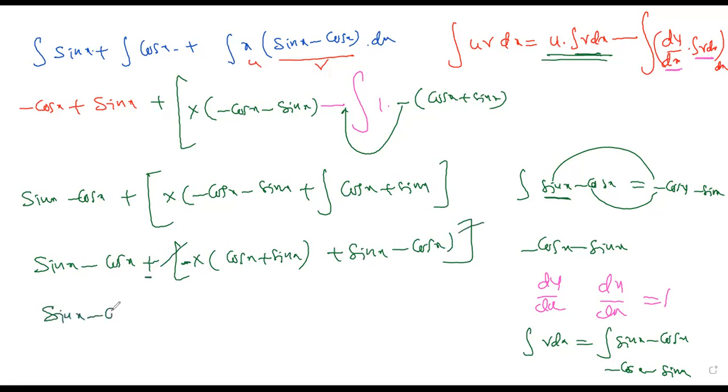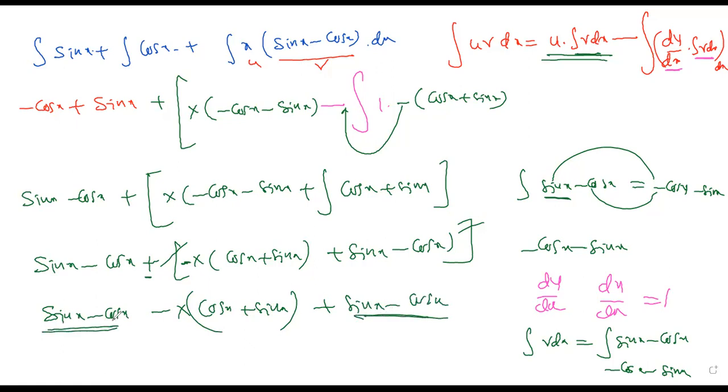Sin x minus cos x minus x cos x plus sin x plus sin x minus cos x. So this sin x minus cos x, sin x minus cos x is there 2 times. So we have to write 2 (sin x minus cos x). This is minus x of (cos x plus sin x).